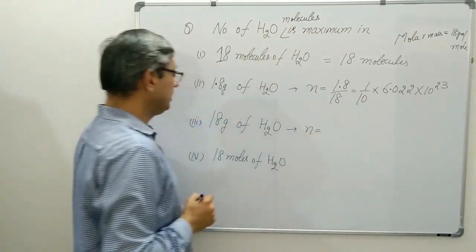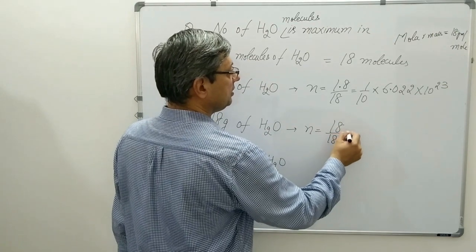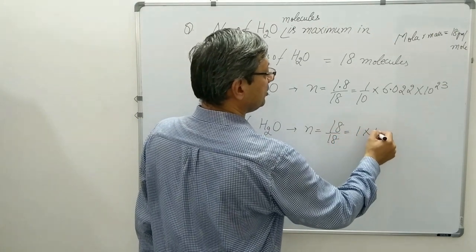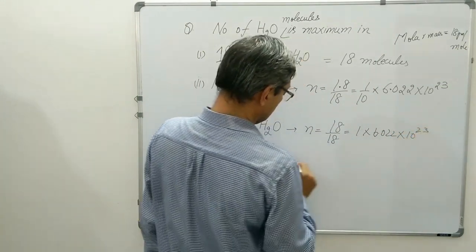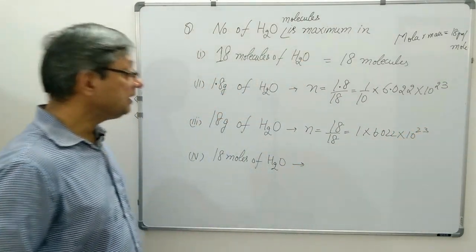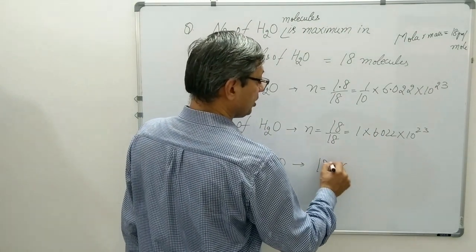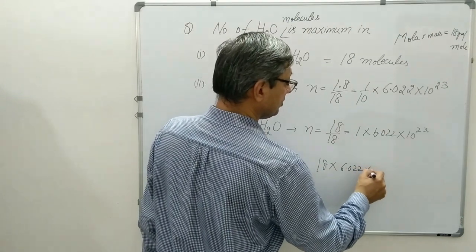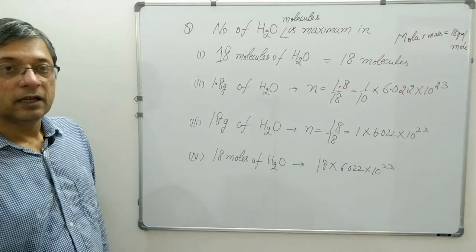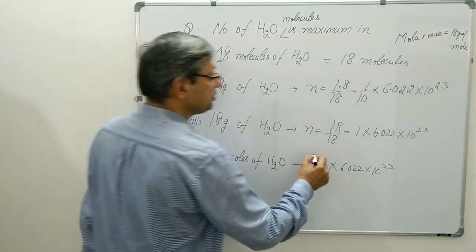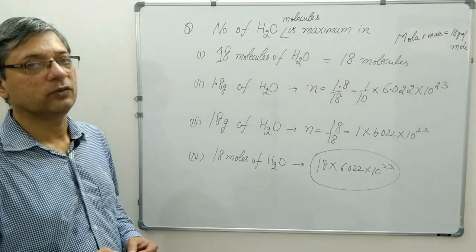In case of 18 grams of water, again the same formula, 18 by 18 will be equal to 1 into 6.022 into 10 to the power 23 molecules. In 18 moles of water, it will be 18 times Avogadro's number, 6.022 into 10 to the power 23. Clearly, 18 moles of water have the maximum number of molecules.